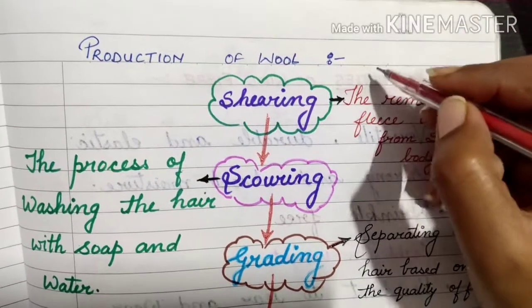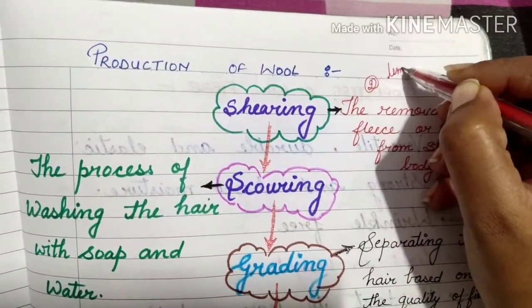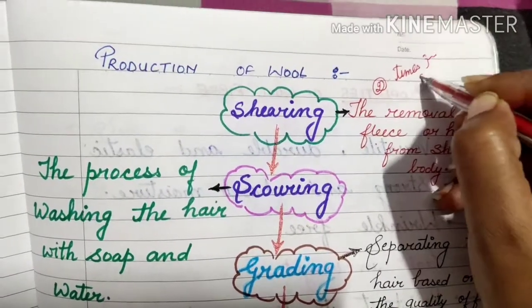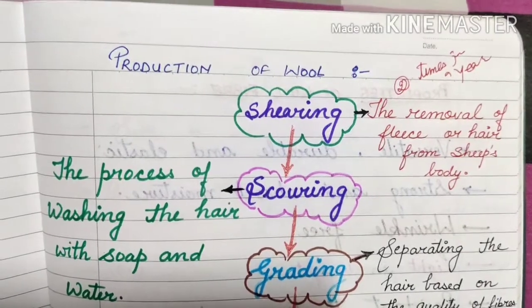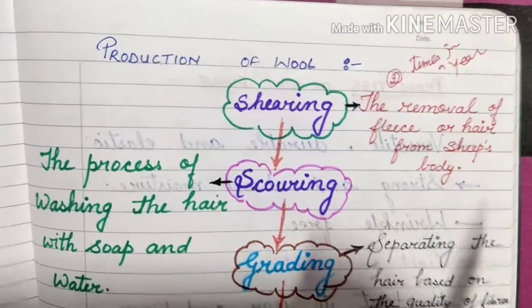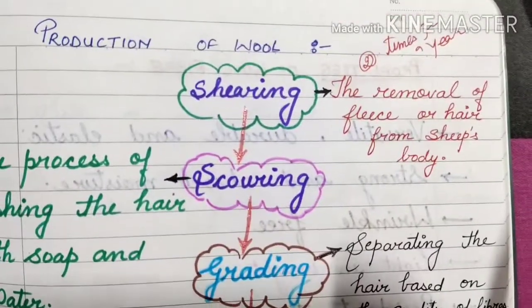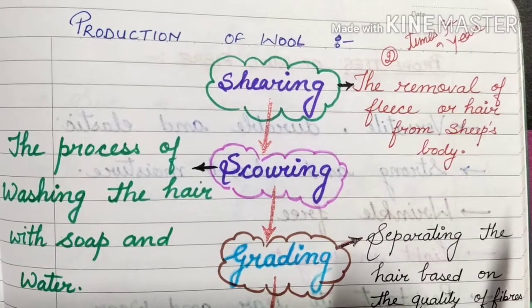How many times a year? Two times in a year. Okay. Now, in some areas it is done thrice a year also. Mainly it is done only two times in a year, but in some places it is done thrice also.